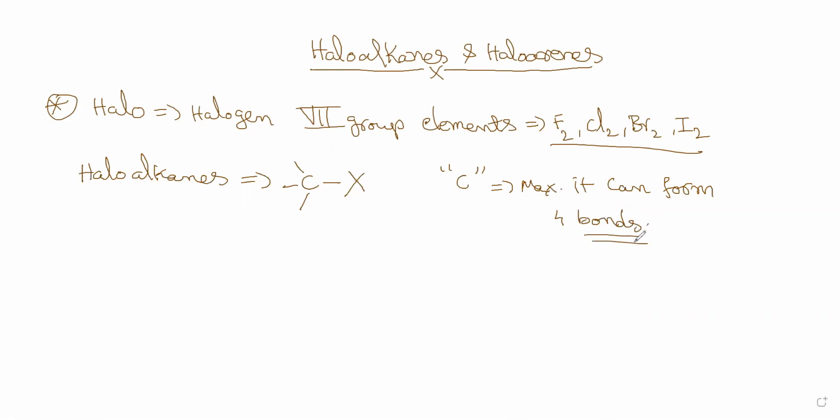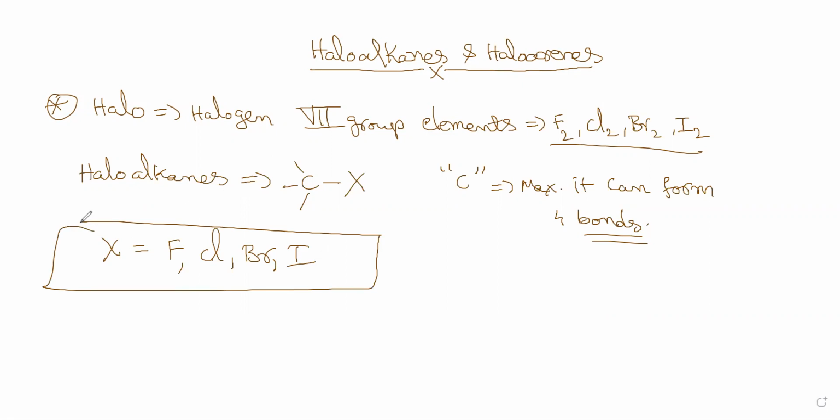So what is X here? X has to be either fluorine, chlorine, bromine, or iodine. Astatine we will not consider because it is radioactive. All these 4 are the ones we consider for the